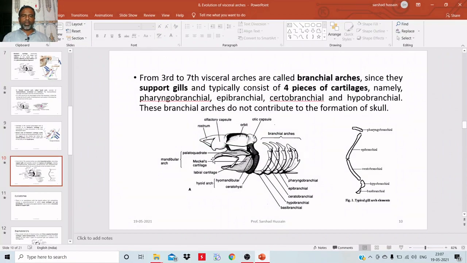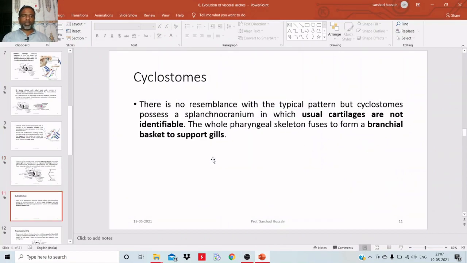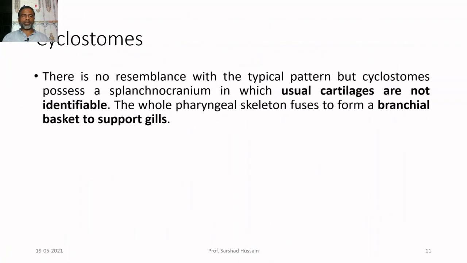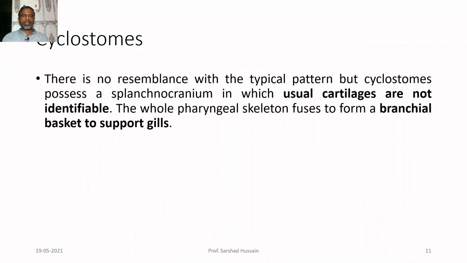Now, next to it, let us start discussing the arches and their modifications in different groups of the vertebrates. You can see in the cyclostomes, there is no resemblance with the typical pattern.